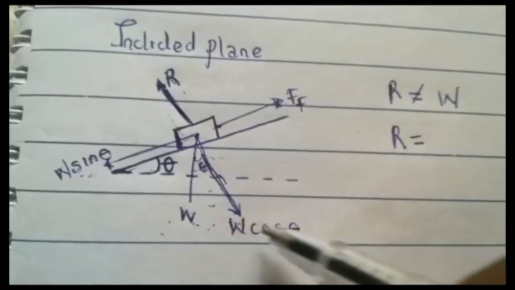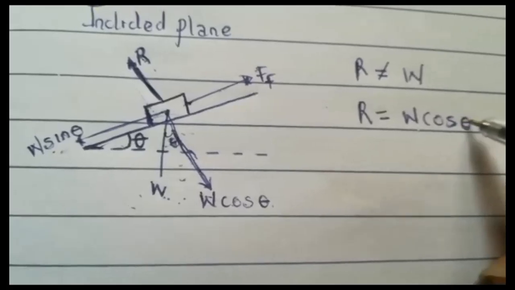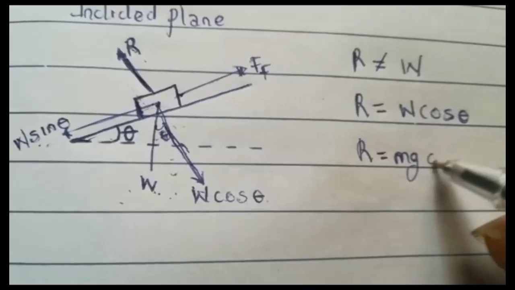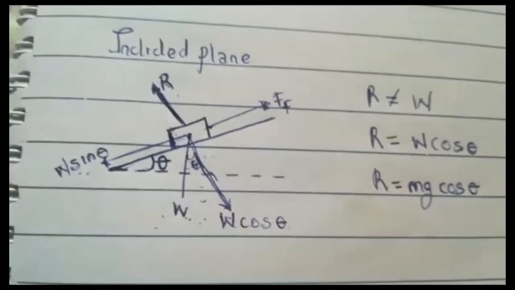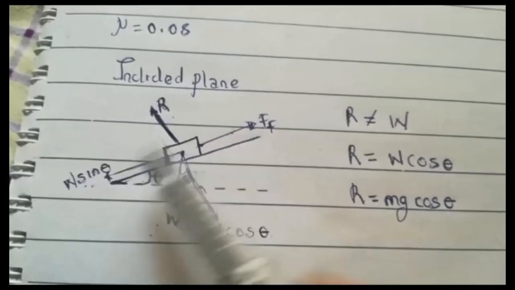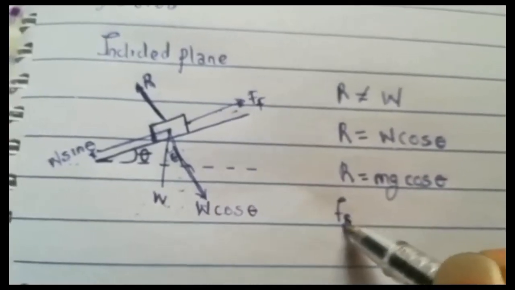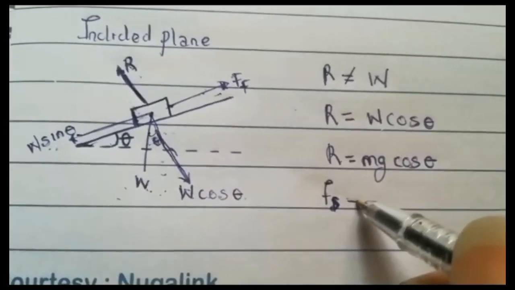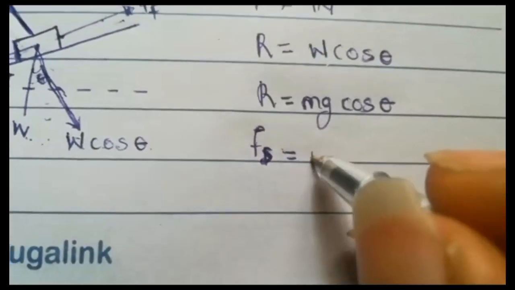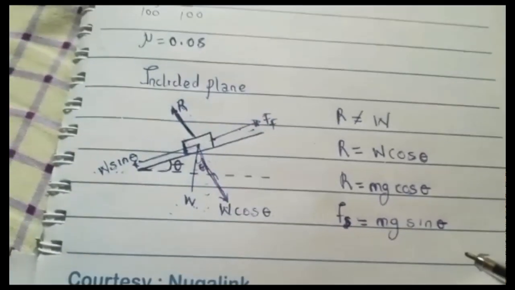So your R is going to be equal to W cos theta. W is equal to mg. So you can say that your R is going to be equal to mg cosine theta. Do you understand? While your frictional force, look at it, is directly opposite this one. So we can say that your frictional force, FF, and this one is static friction because it's preventing the body from sliding. So your static friction in this case is going to be equal to what? W sine theta, which is the same thing as what? Mg sine theta. So take note of these formulas.